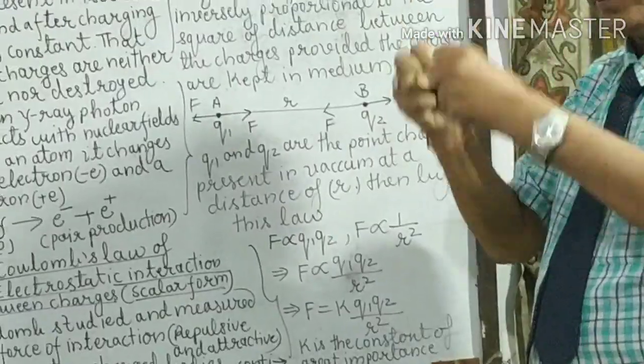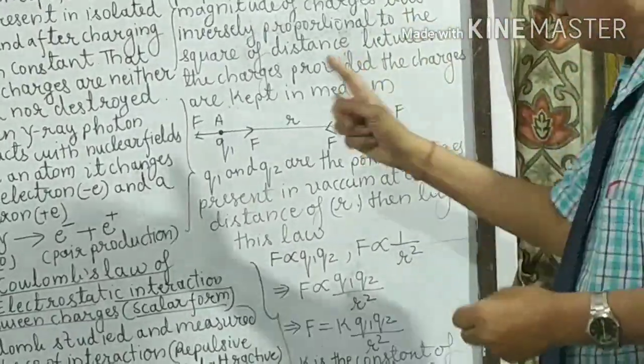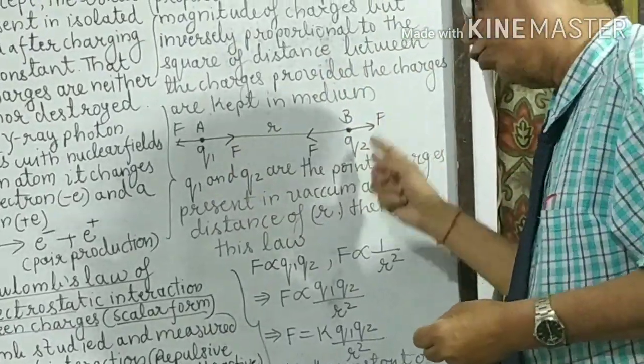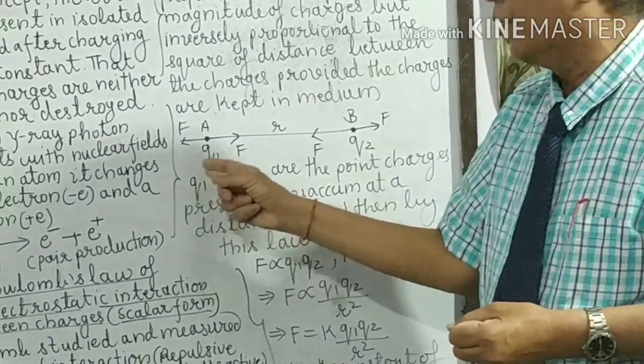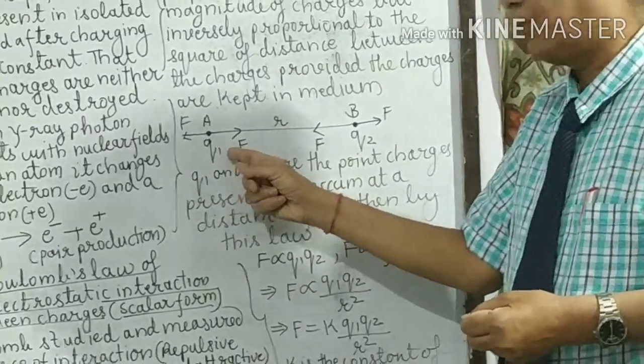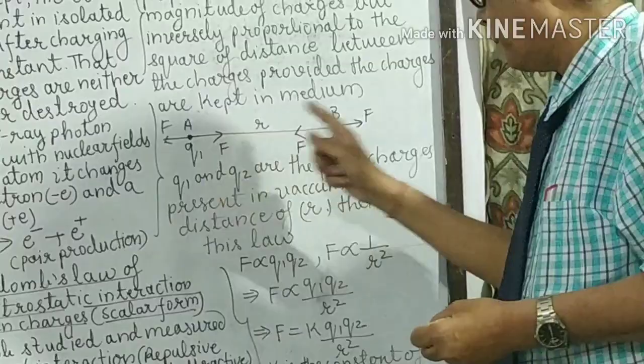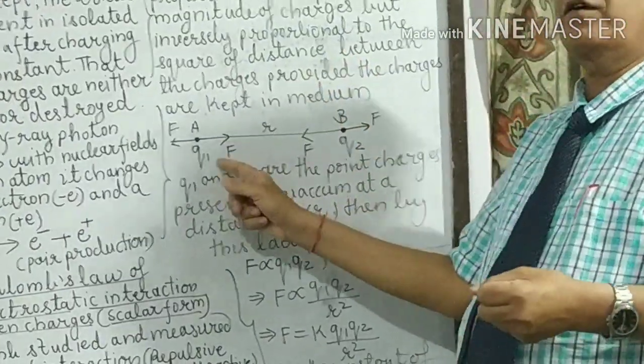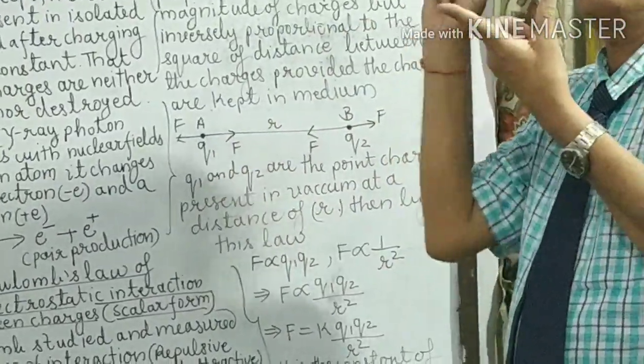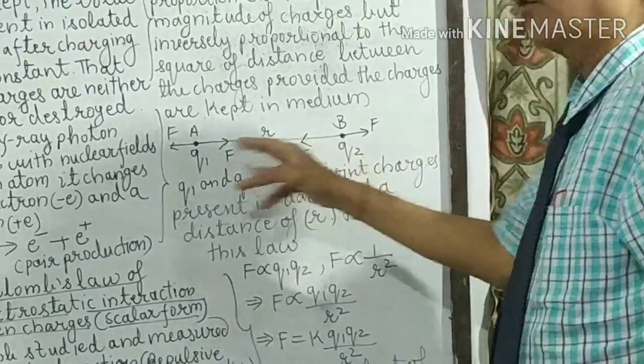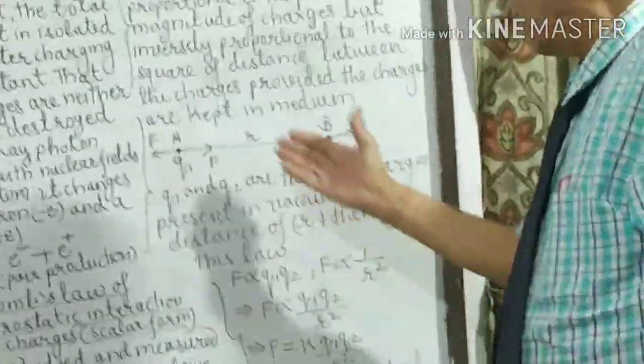They experience a mutual force. This force of interaction is mutual, not one-sided. If Q1 attracts Q2, Q2 will also attract Q1 by the same force. If Q1 repels Q2, Q2 will also repel Q1 by the same force. Let this mutual force be F, and R the distance.